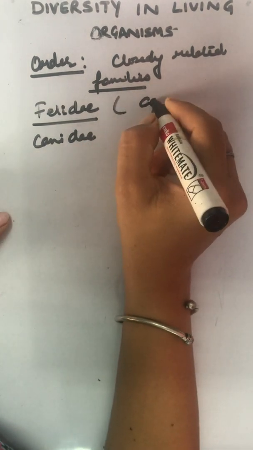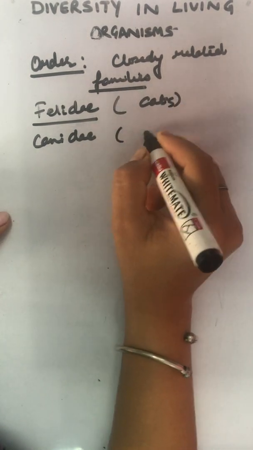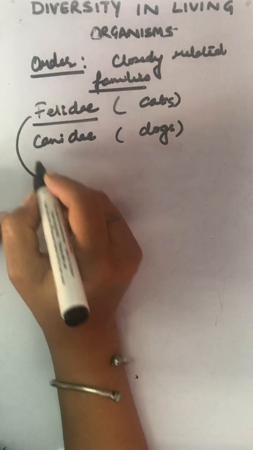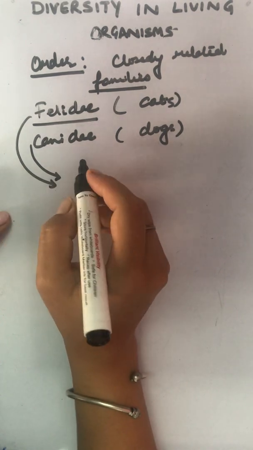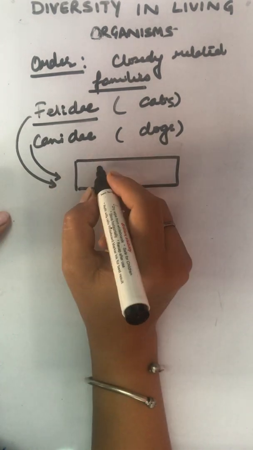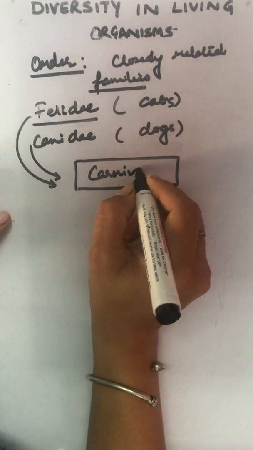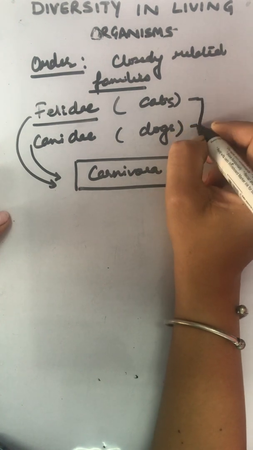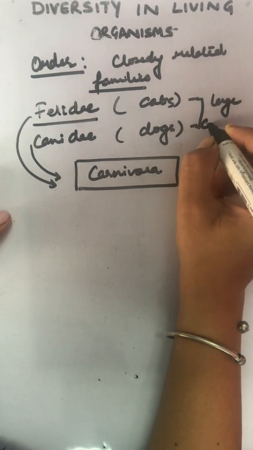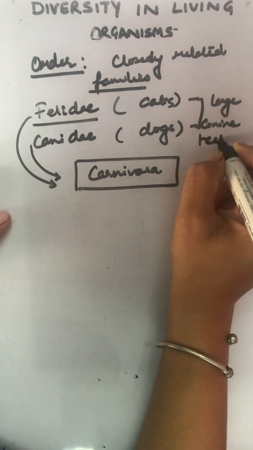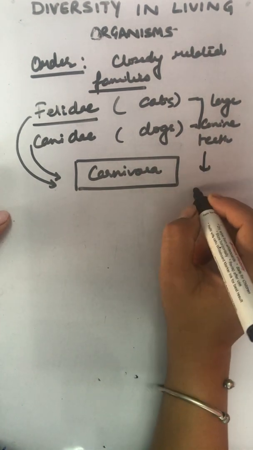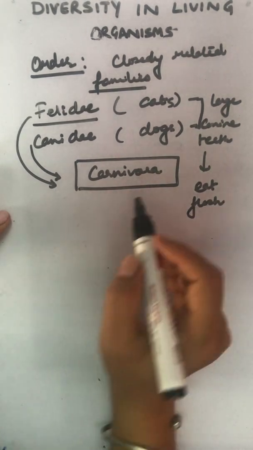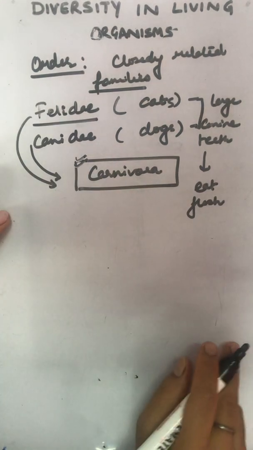This is a cat family and this is a dog family. Right? Both are assigned under the same order. Which order? Order Carnivora. Why? Because they both have large canine teeth. Okay, and they eat flesh. So they are carnivores and they are under order Carnivora.